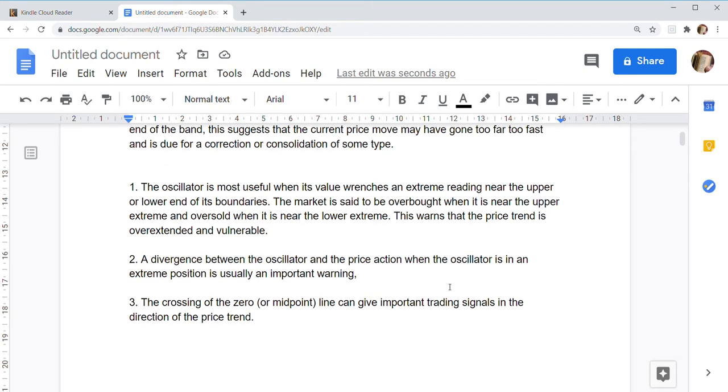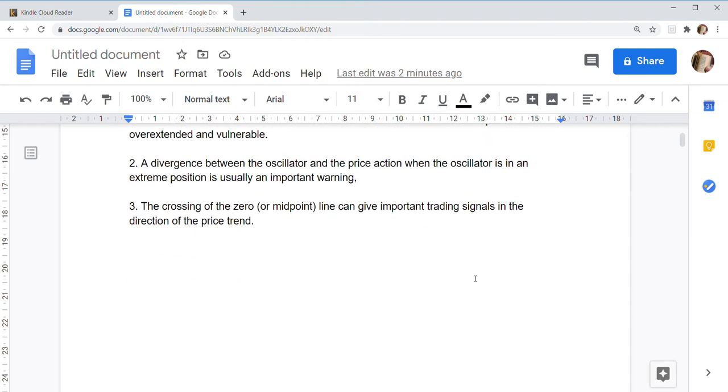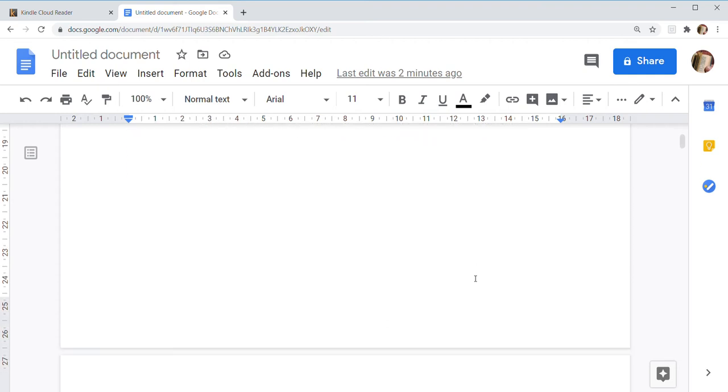Second, a divergence between the oscillator and the price action when the oscillator is at an extreme position is usually an important warning. Third, the crossing of the zero or midpoint line can be an important trading signal in the direction of the price trend.